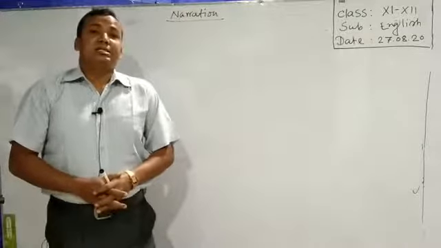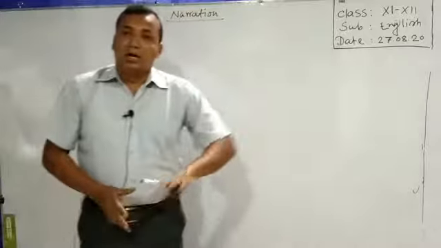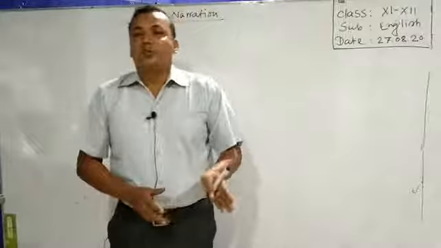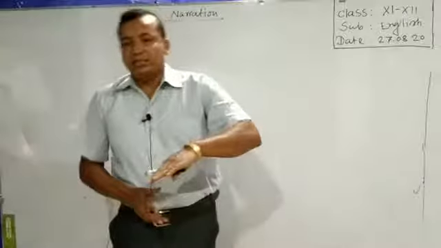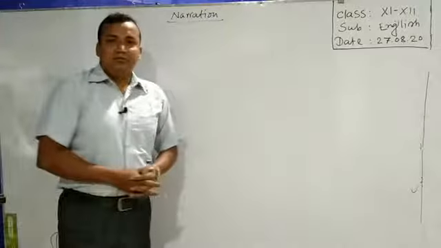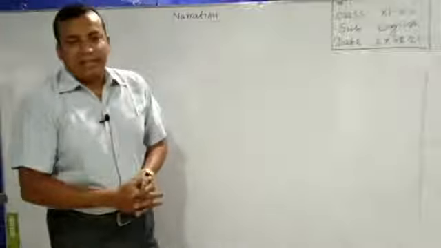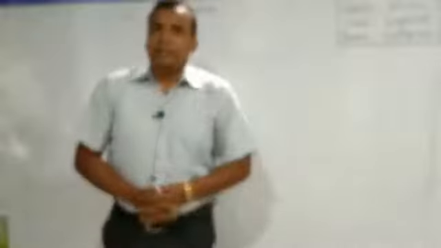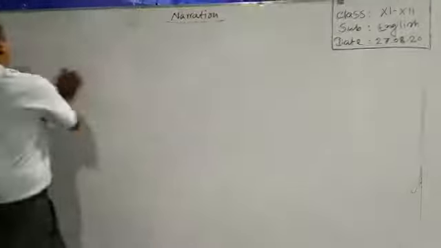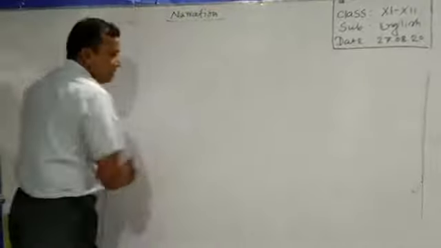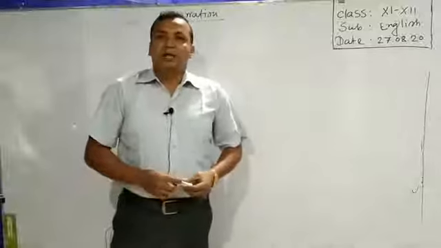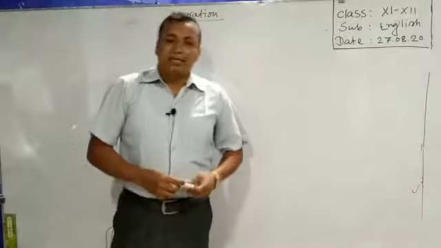You have to determine which speech is delivered by which person and who is the listener first. Otherwise, you will not be able to turn this passage narration into indirect speech. So, what is your first task? To identify the speaker and to identify the listener.